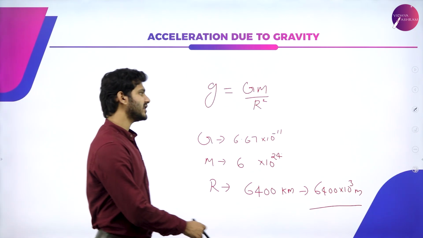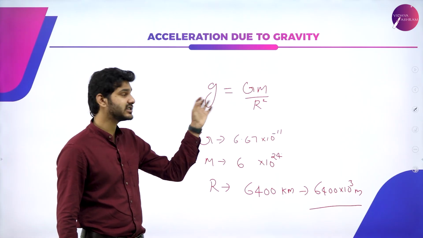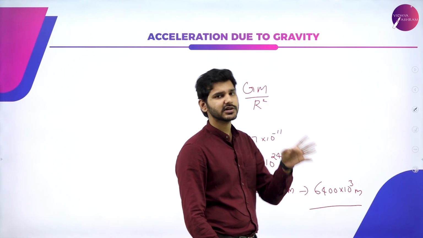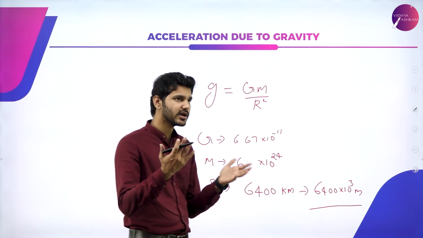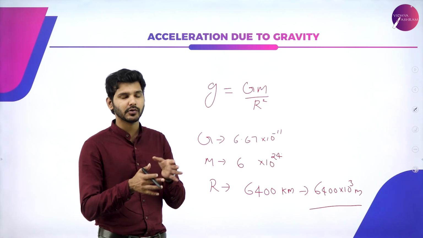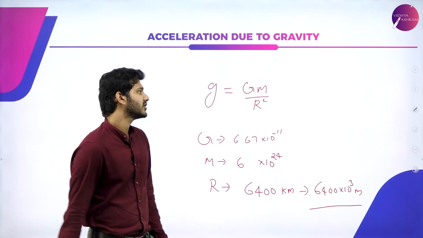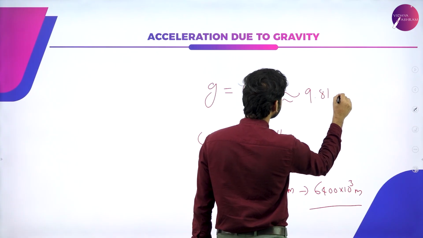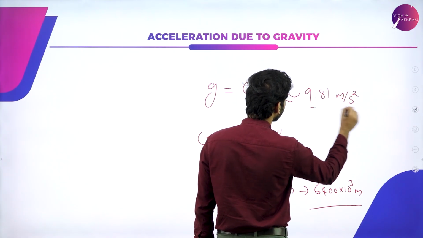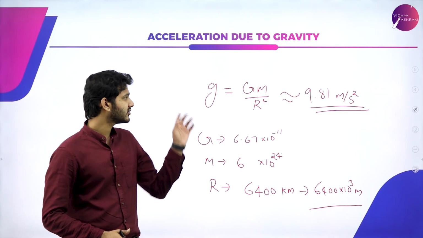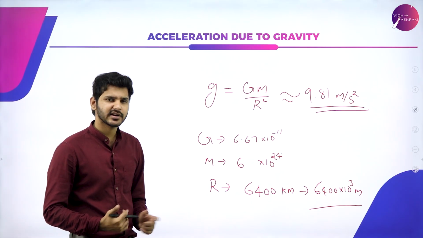You can substitute these values and you'll get acceleration due to gravity approximately 9.79, but if you're in the polar region and take actual correct values, you'll get somewhere around 9.8, 9.81. So that is why we approximately take 9.81 meter per second square as the default value for any calculations. That is the value of acceleration due to gravity.